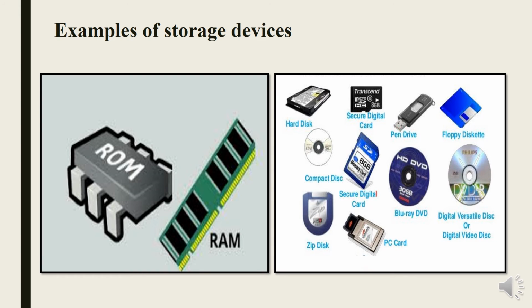Examples of storage devices. The primary storage devices are RAM and ROM, and the secondary storage devices are hard disk, pen drive, floppy disk, secure digital card, compact disk, zip disk, PC card, etc.